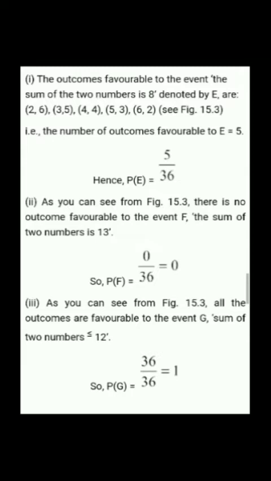Now we will see the concept of cards. There are 52 cards. Cards are divided into 4 parts: diamond, heart, club, spade. Each part has 13 cards. There are 13 diamonds, 13 hearts, 13 clubs, 13 spades. Diamond and heart are red in color, club and spade are black in color.